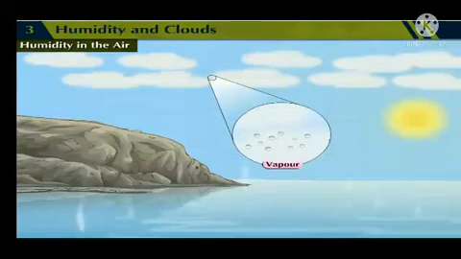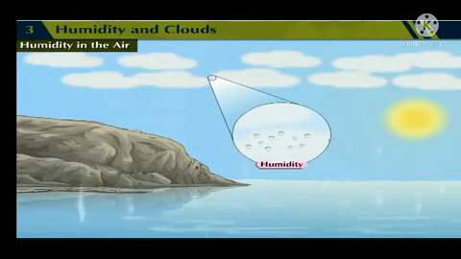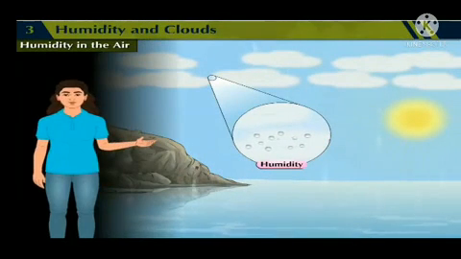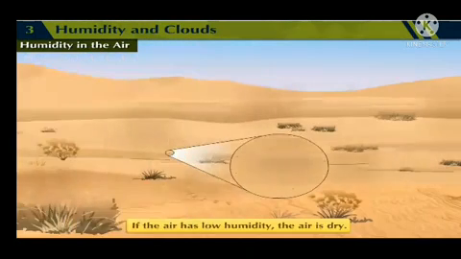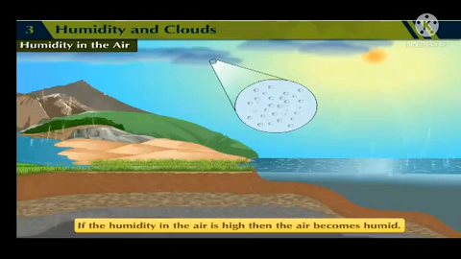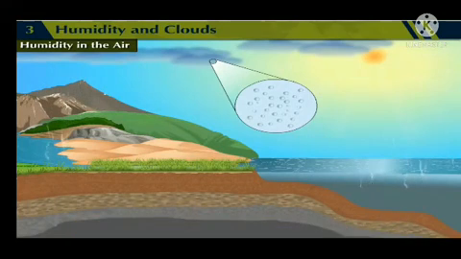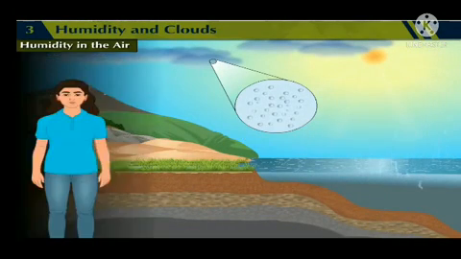Humidity in the air. The proportion of water vapor in the air is called humidity. The dryness or dampness of air depends on the proportion of water vapor. If the air has low humidity, the air is dry. If the humidity in the air is high, then the air becomes humid. Humidity is measured in grams per cubic meter.